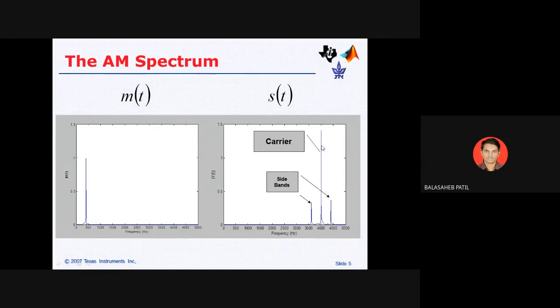Second important point: this is the carrier signal amplitude, and its value will be Vc. The two sidebands have constant amplitude, and its value will be m Vc by 2. How, I will tell you afterwards after solving the equation.